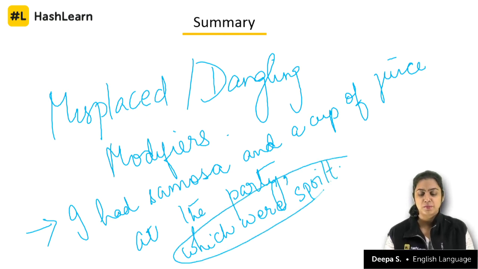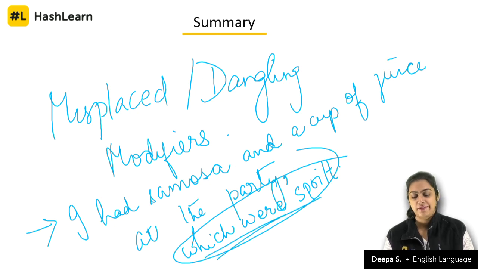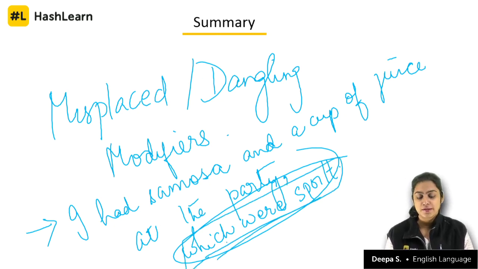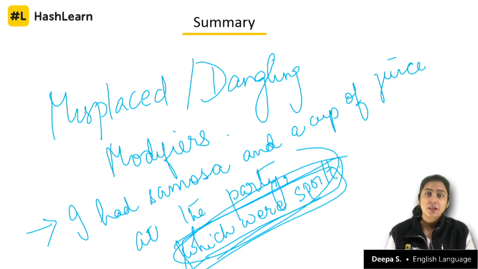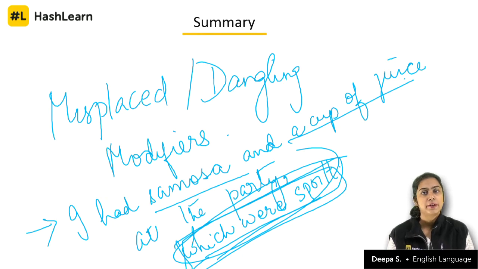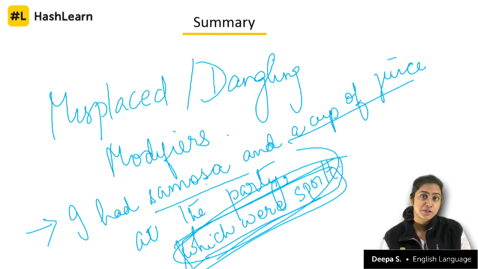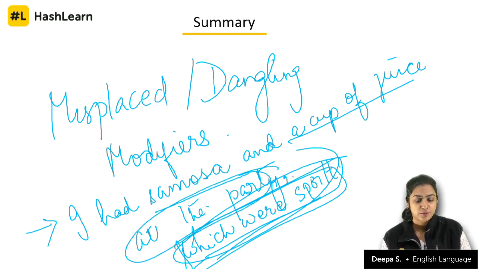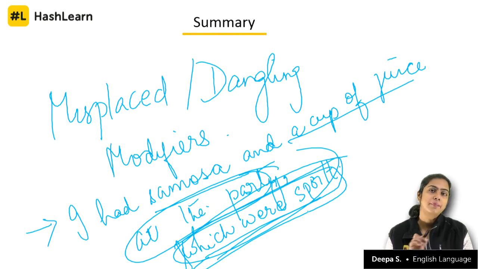Now remember that the modifier here refers to the food. Now this "which were spoiled" actually refers to the samosa and juice. These were the things that were spoiled, but I put "at the party" here, and then I say which was spoiled. Now, whenever you look at phrases that refer to location or time, I went to the party at 5, remember these are spatial or temporal representatives.